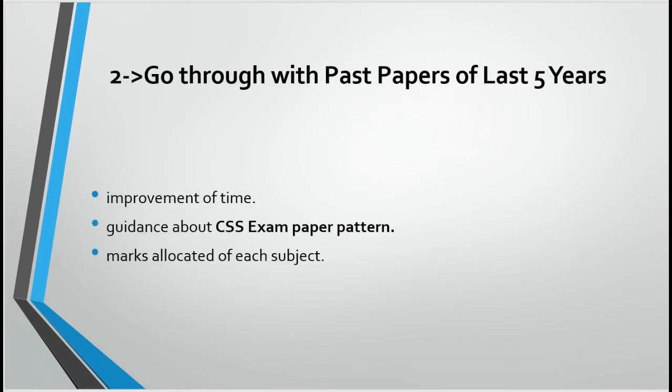Secondly, go through the past papers of the last 5 years. Past papers are extremely important. They help a lot with the improvement of time, guidance about the CSS exam, paper pattern, and marks allocated to each subject. The applicant should analyze previous papers about their selected subject.